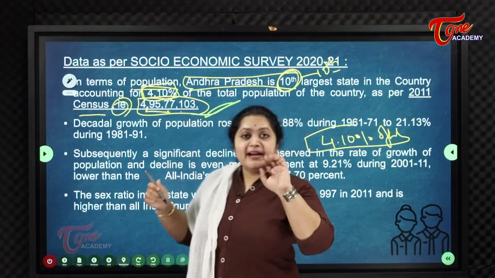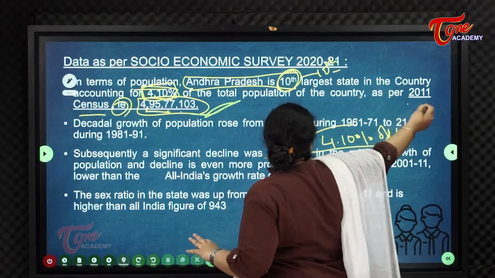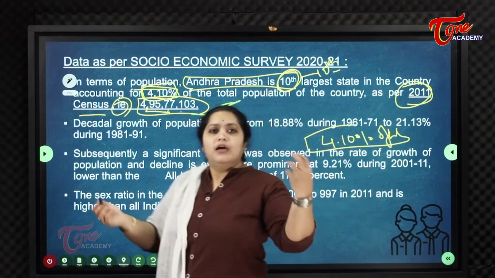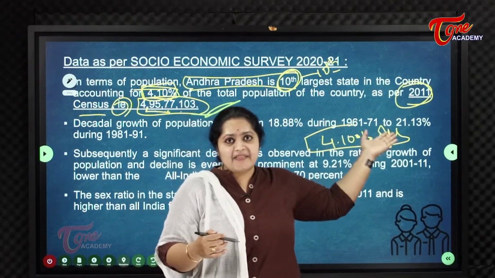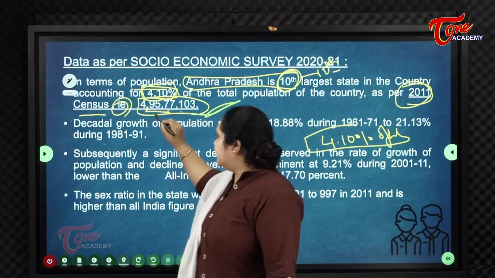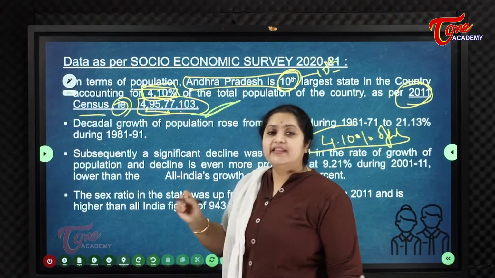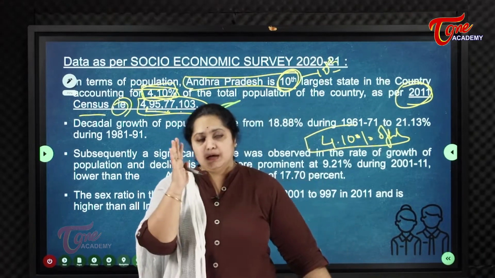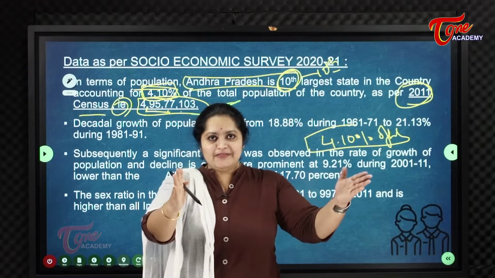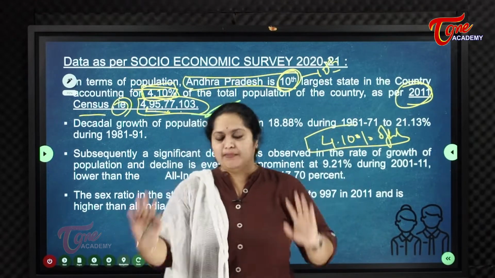Whatever the figure might be, the examiner is going to ask from this data only, because that is the genuine, authentic information available. So it comes to 4,95,77,103 people living in Andhra Pradesh, in 2011 combined, we can take it as combined.